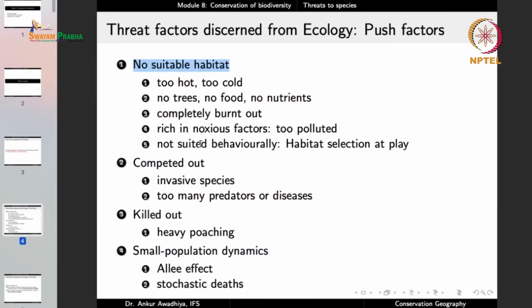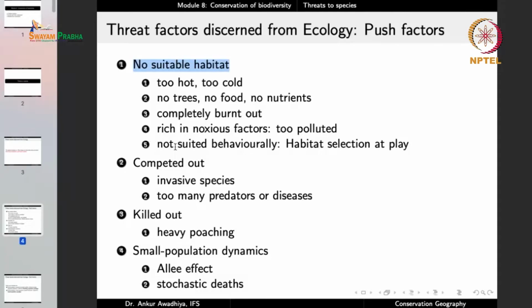And so in a large number of cases, we find that people who rear cattle set fire to the forest to convert it into grasslands so that their animals can feed there. But in such a situation, where will the animals that live in forests go? You have completely removed their habitats. Or the habitats that remain are rich in noxious factors. They are too polluted. We have polluted our rivers and water bodies to such a large extent that in a large number of cases, they now do not support the biodiversity that they were supporting before.